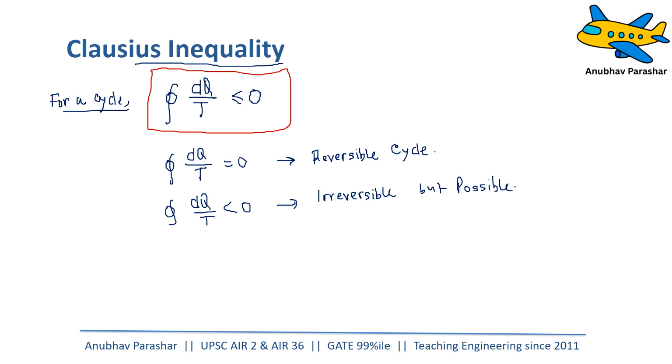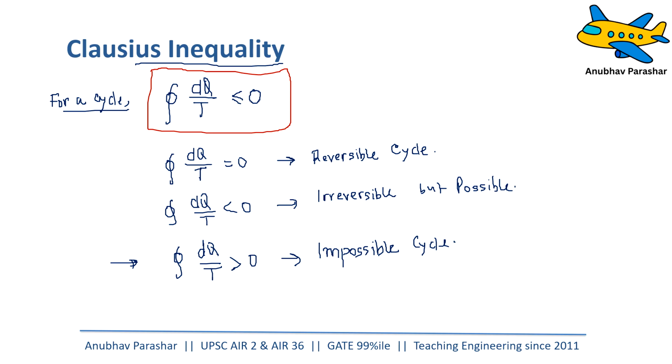You can basically manufacture a heat pump, refrigerator, or heat engine using that kind of cycle. But if the cyclic integral of dq by T is greater than 0, it means that cycle is not possible, an impossible cycle. So simply said, if for a cycle it is coming out to be greater than zero, better you not focus on that cycle. You have to improve something. That cycle is not possible.